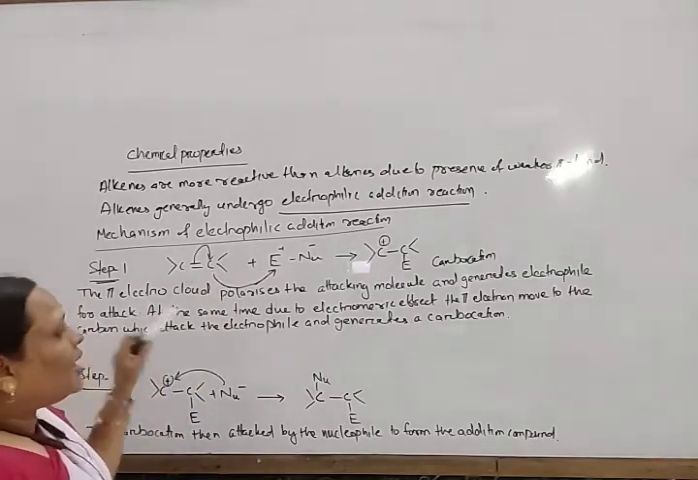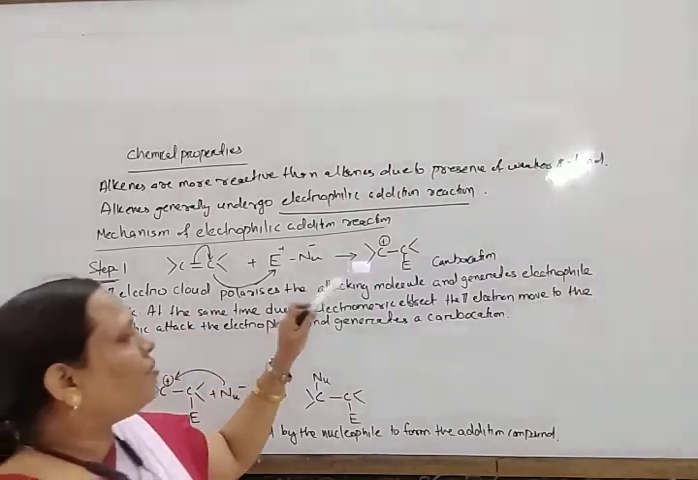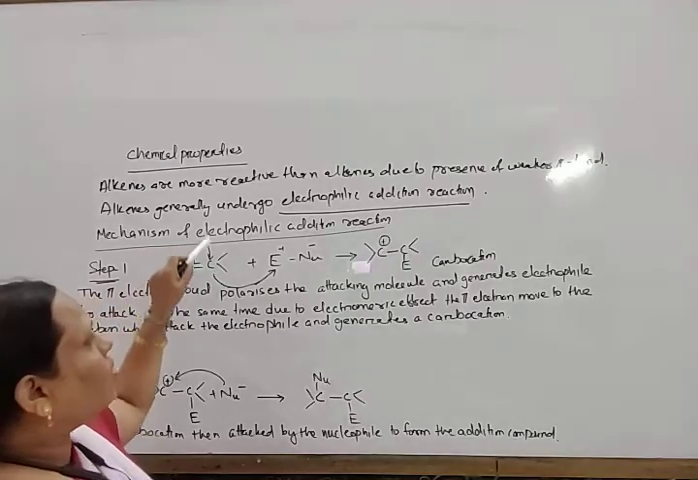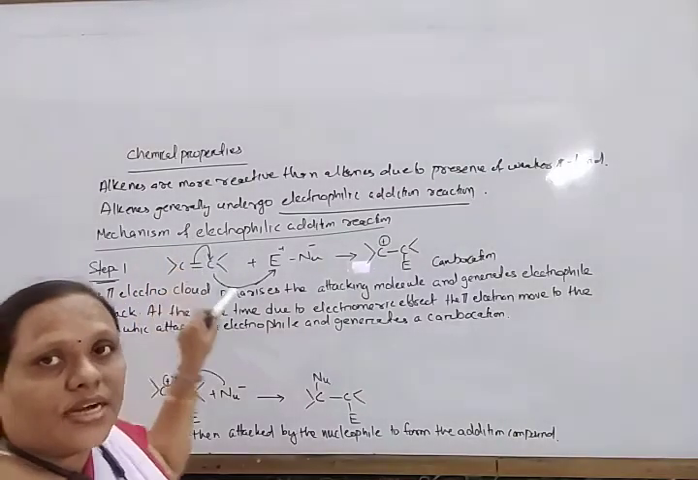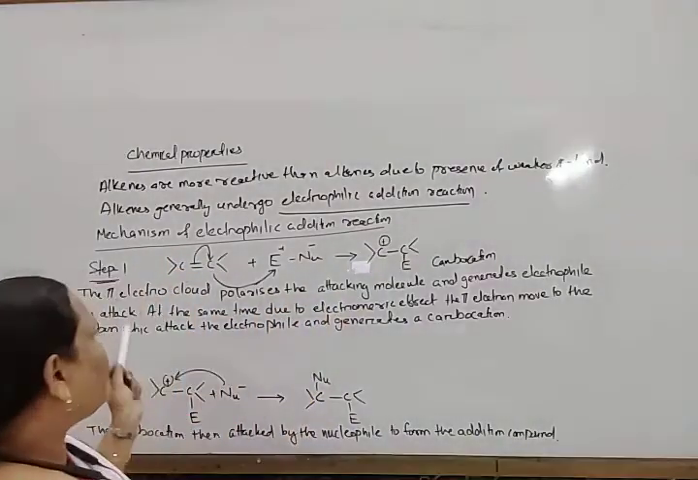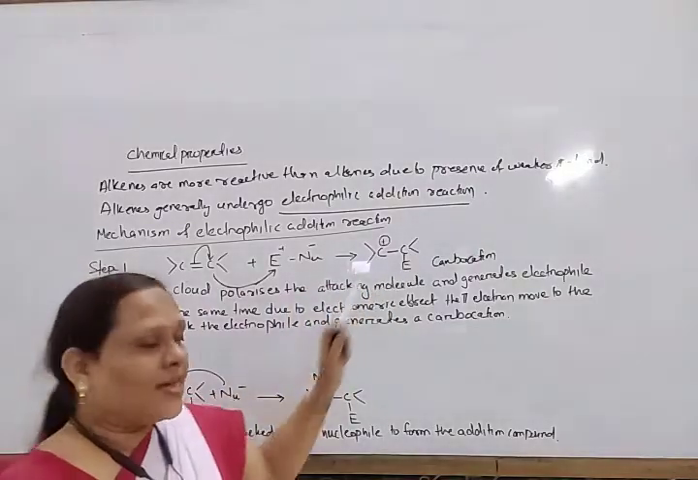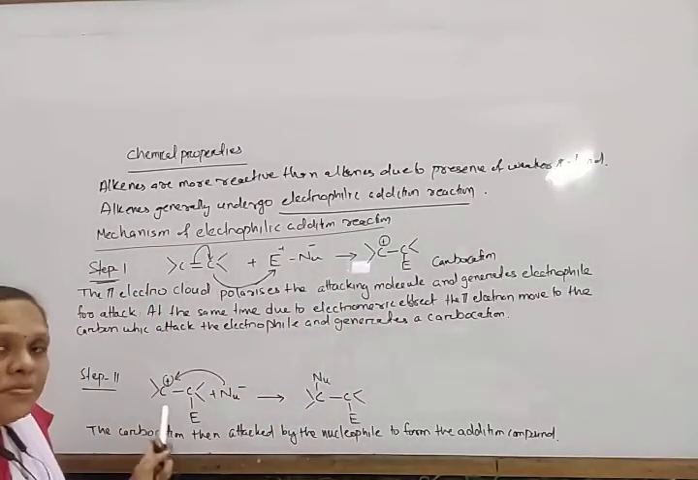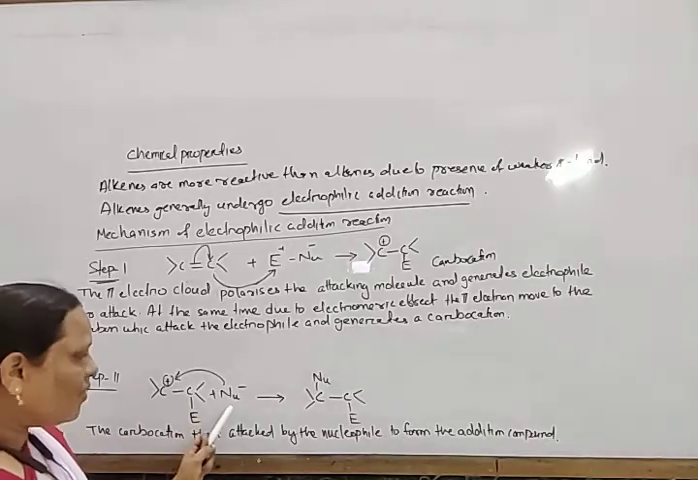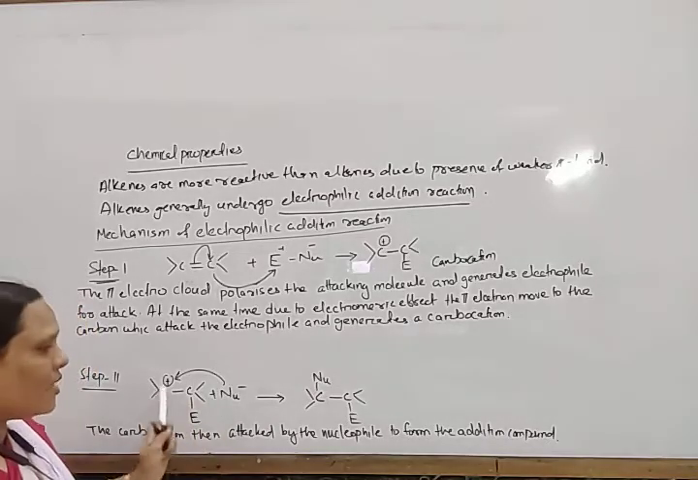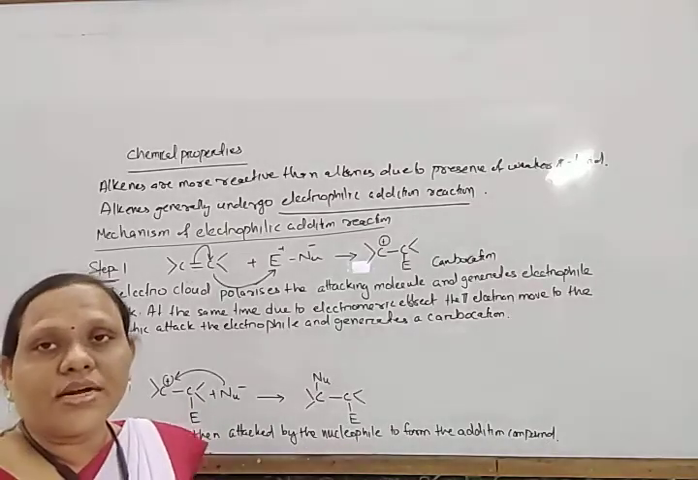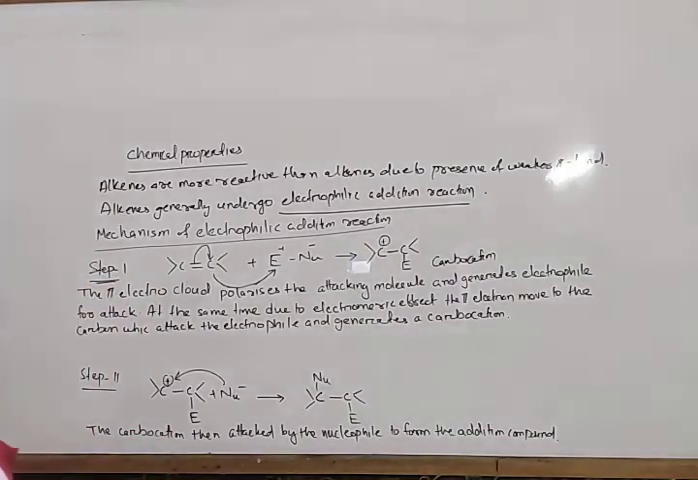Okay, so for attack, at the same time, due to the electromeric effect, the pi electron cloud moves to that carbon which attacks the electrophile, and generates a carbocation. And then after the formation of the carbocation, the nucleophile, the electron rich species, attacks the carbocation to form the addition compound. So this is the mechanism of electrophilic addition reaction.